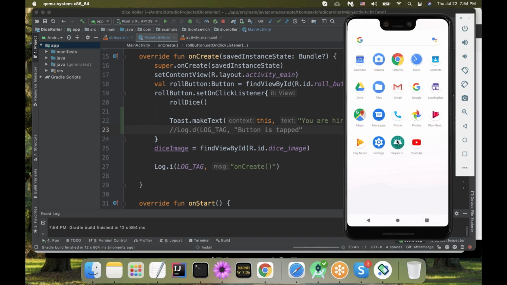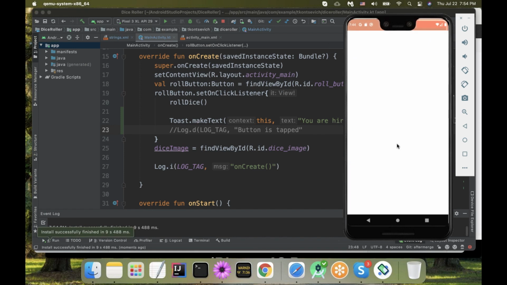Nice roller. So I'm going to tap the roll button, and now it says you are hired.